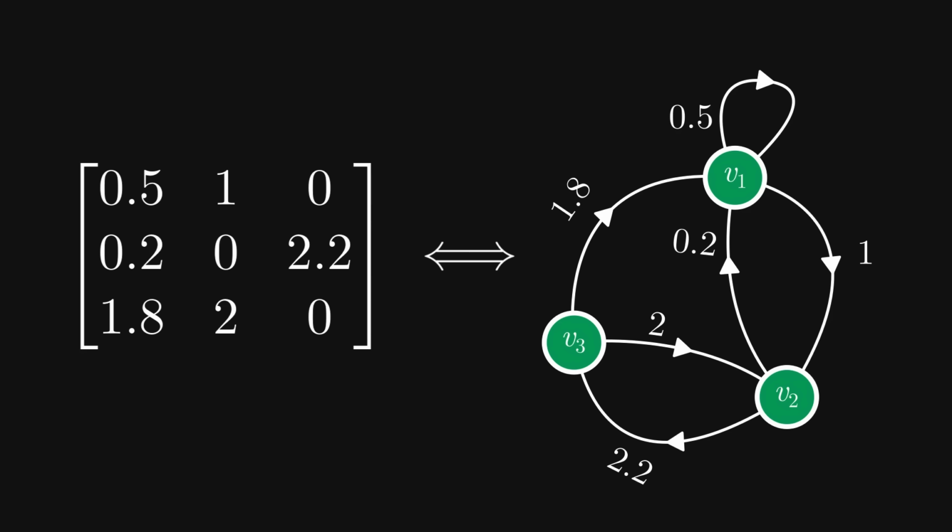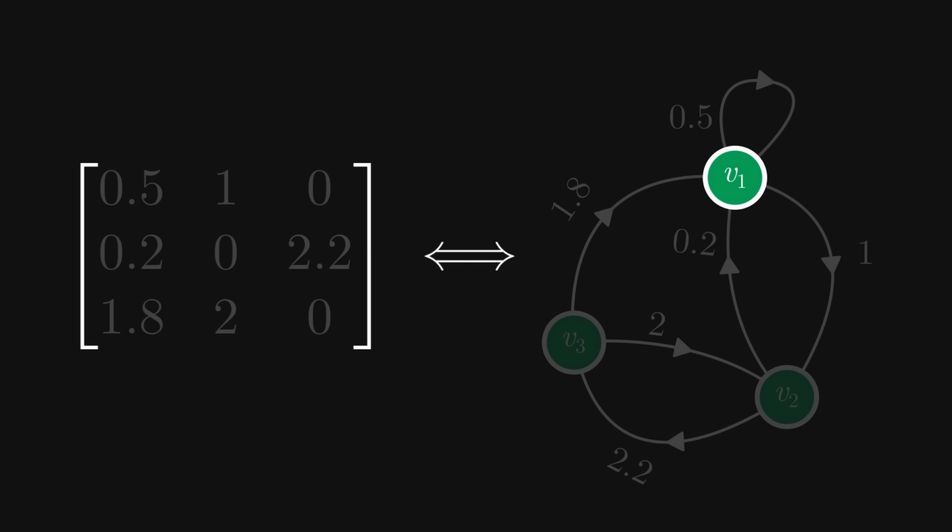Each row of the matrix represents a node, and each element represents a directed and weighted edge. To unwrap the definition, let's check the first row of our example. This corresponds to the edges outgoing from the first node V1: a loop edge to itself with weight 0.5, an edge to V2 with weight 1, and no edge to V3.